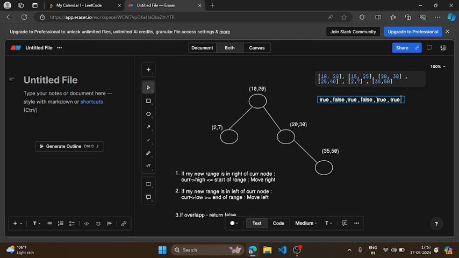So I hope you understand the whole idea of the question. This is something we are going to do in my code as well. So let's start.